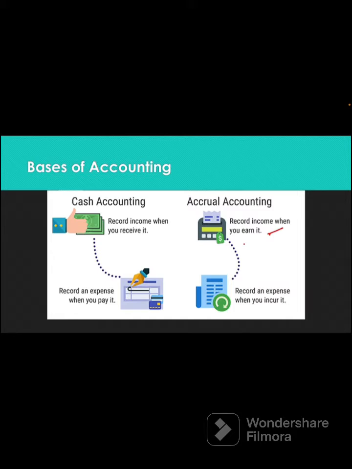For example, you made a sale in 2022, but you received the income in 2023. So you receive the payment in 2023. As per the accrual accounting concept, the sale will be considered for 2022, no matter that you receive the payment in 2023. You have to record when you earn it. You earned it in 2022.